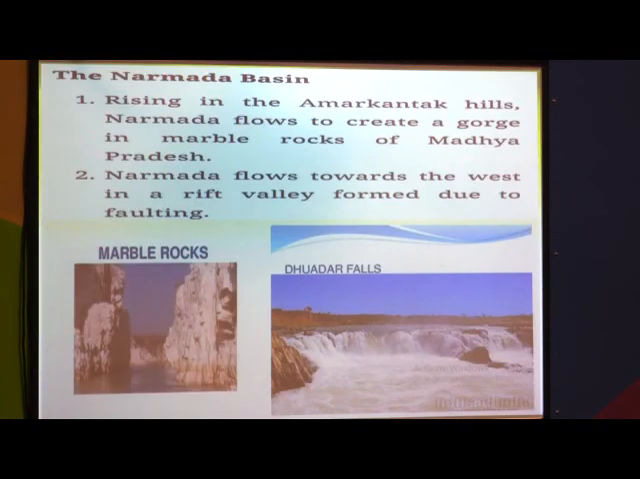When we see these two images, the Narmada river is flowing through the marble rocks, and the Dhuladhar falls are also formed by this Narmada river. See, rising in the Amarkantak hill, the Narmada flows through a gorge in the marble rocks of Madhya Pradesh, and due to faulting, the Dhuladhar fall is also here.